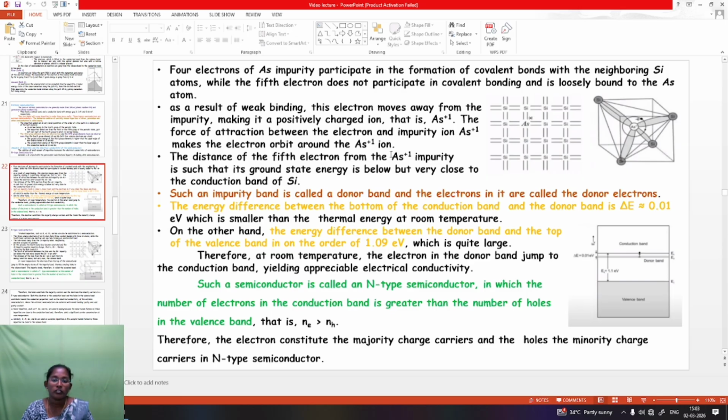Therefore, at room temperature, the electrons in the donor band jump to the conduction band, giving appreciable electron conductivity. Such a semiconductor is an n-type semiconductor, in which the number of electrons in the conduction band is greater than the number of holes in the valence band, that is n_e greater than n_h. Therefore, the electrons constitute the majority charge carrier and the holes the minority charge carrier in n-type semiconductors.